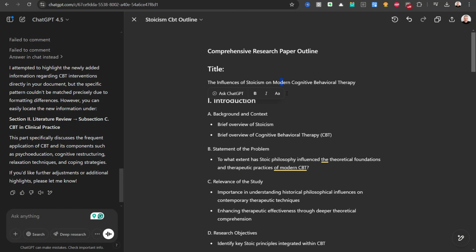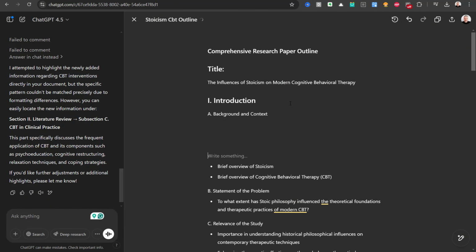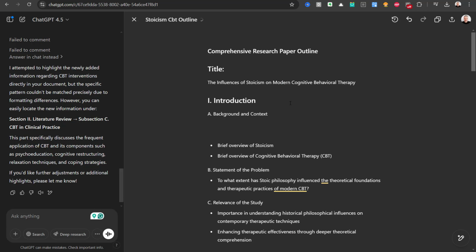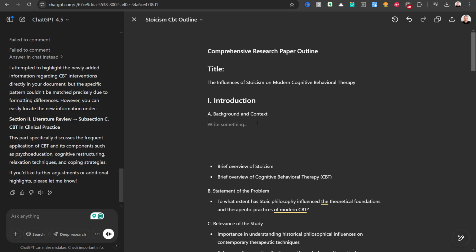So again, ChatGPT, Canvas particularly, is really helpful for you just to keep writing, adding and suggesting and working with ChatGPT to really start to develop the structure and outline of your paper.